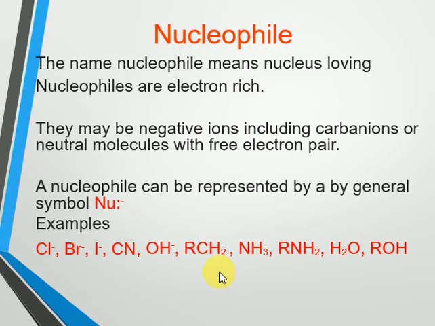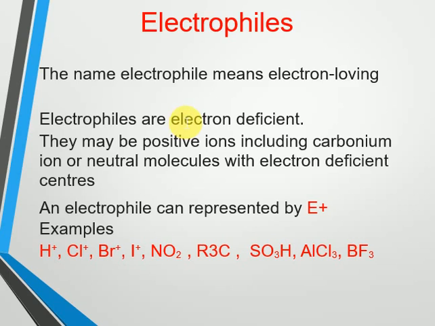or groups. Coming to the other type of reagents, that is electrophiles. The meaning of electrophile is electron loving, because they have the positive charge, so they will always show high affinity towards the electrons, and these are electron deficient species.